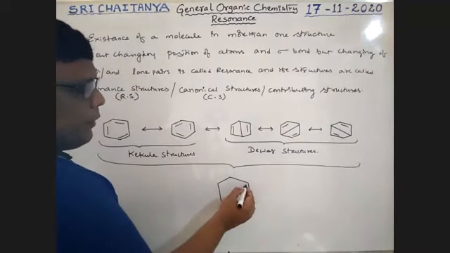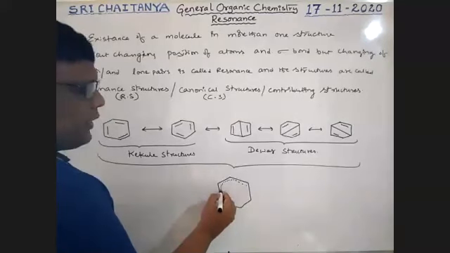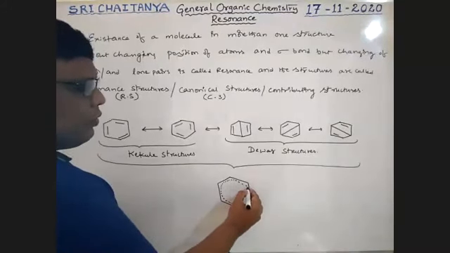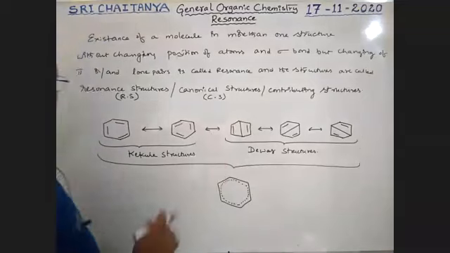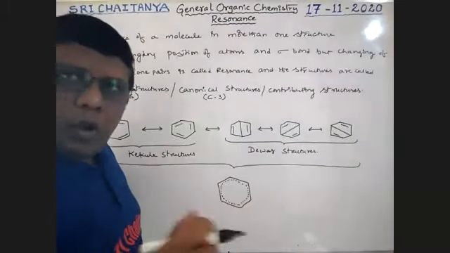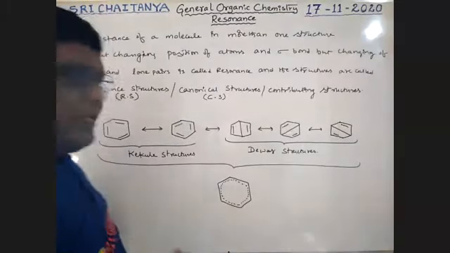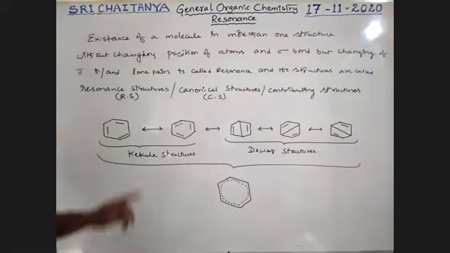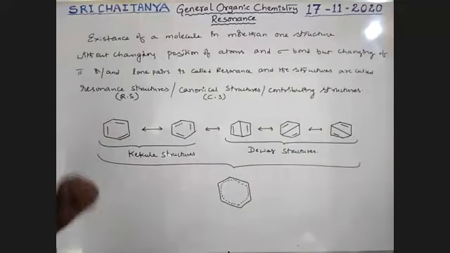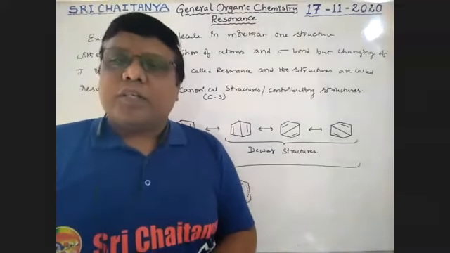Sometimes the pi bond is here, sometimes here, sometimes here. That means those pi bonds are not at a constant position, boys. That is why these pi bonds are called delocalized pi bonds.